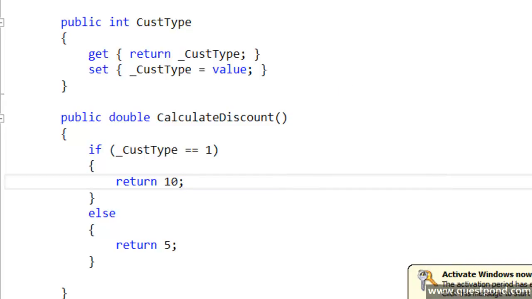Also, I would like to put some more clarity around this word modification, because newcomers and freshers sometimes take it in a very different way. Modification here does not mean fixing of bugs. For example, if there was a defect here, you shouldn't say, okay, there is a defect, but I will not modify the code. No, you have to modify the code. That is not modification. Let's say you have some naming convention, and later on you want to make it better. Yes, modify the code for it. That is fine. So modification does not mean fixing defects or modifying your code for betterment purposes.